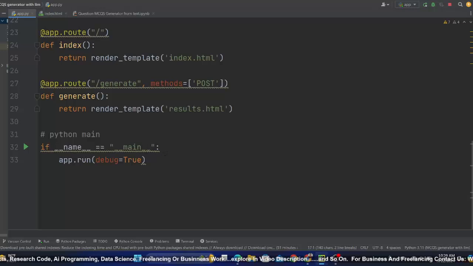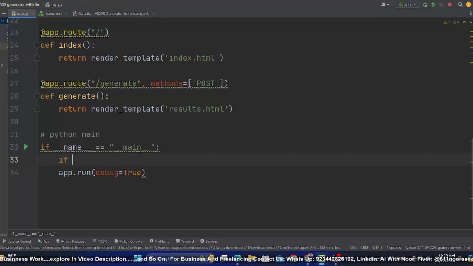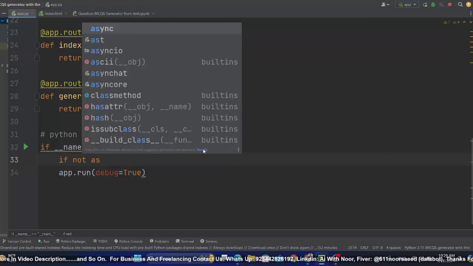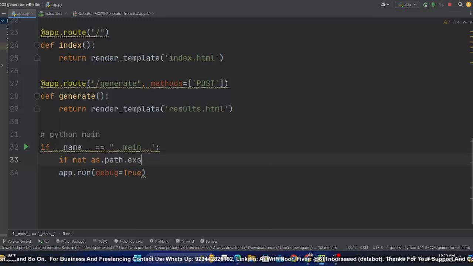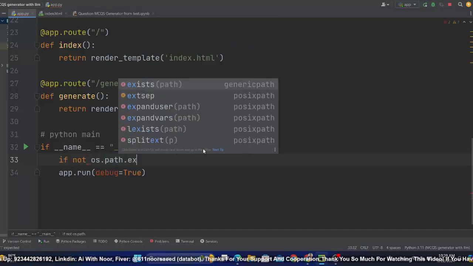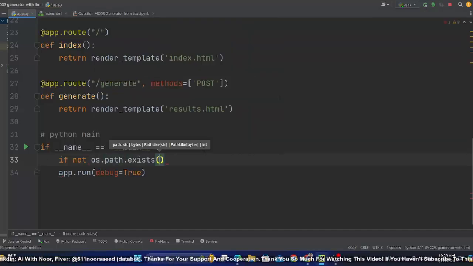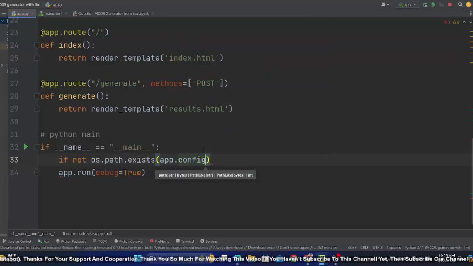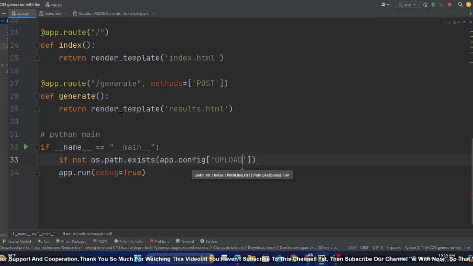Now we have to also check if the folder already exists, then we don't need to recreate it. So here we need some custom code like if not os.path.exists, oops, it should be os.path.exists what, this app.config, and here we have this upload folder.